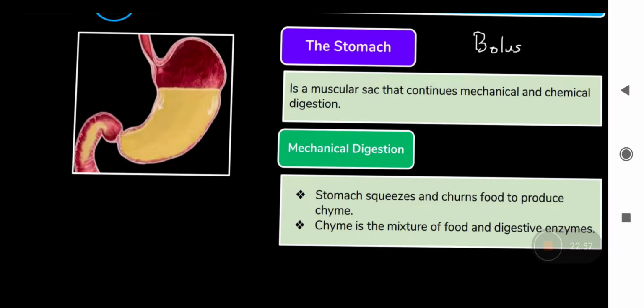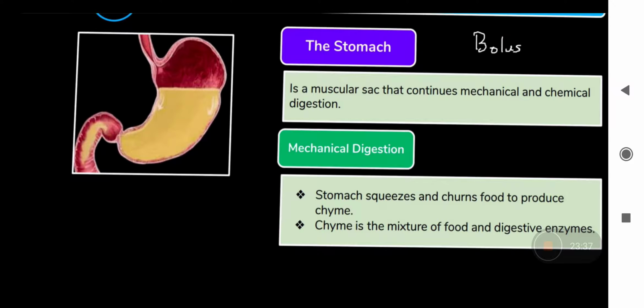And it is a chemical process because the stomach is secreting various enzymes, pepsin, HCl, and mucus. Pepsin, you know, helps in the digestion of protein into amino acids and peptides. Okay. Mechanical digestion, how does it happen? The stomach will squeeze and churn the food to produce chyme. Chyme is nothing but a mixture of food and digestive enzymes. So it squeezes inward and outward and churns your food.